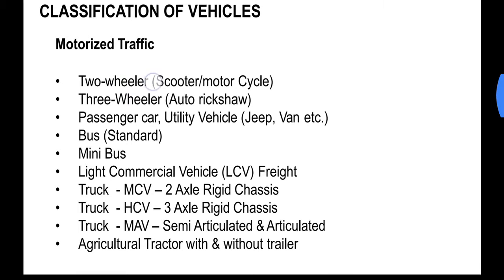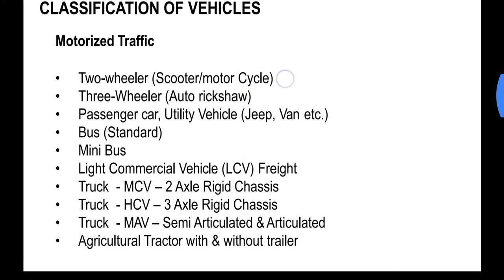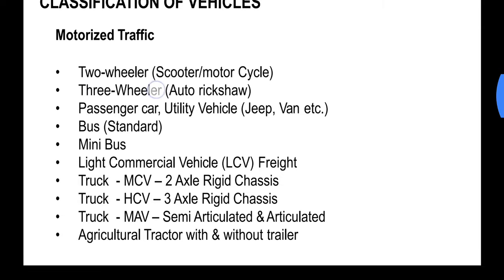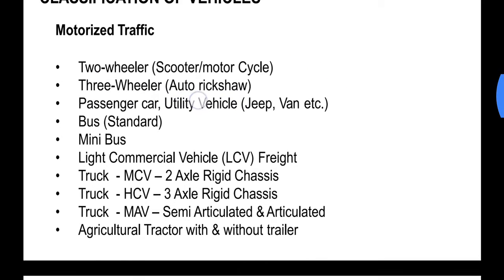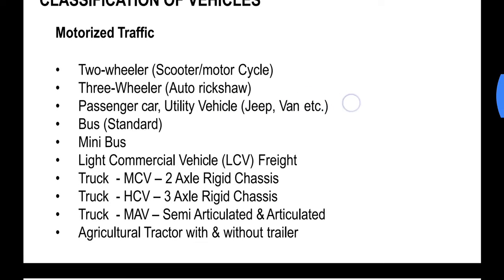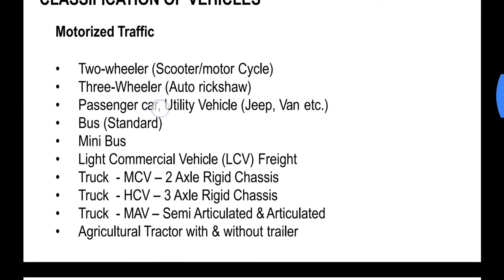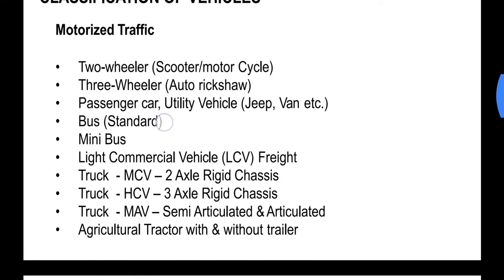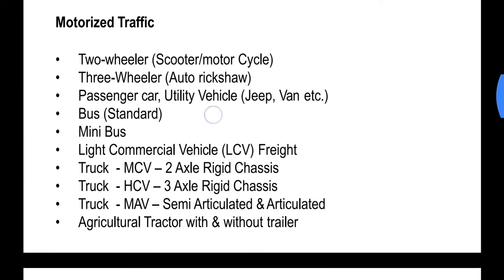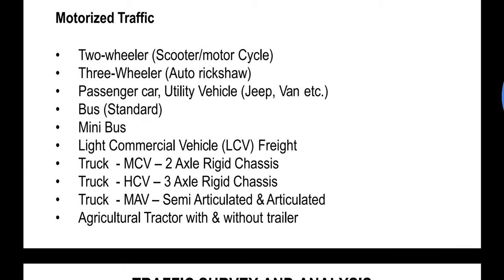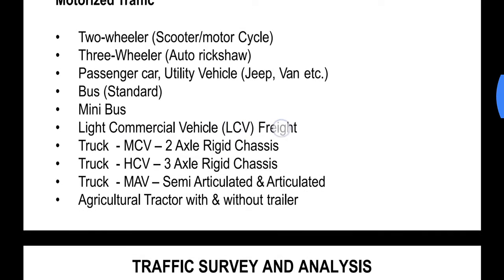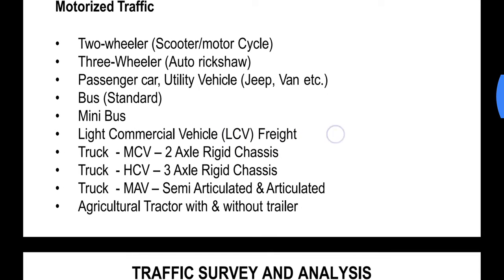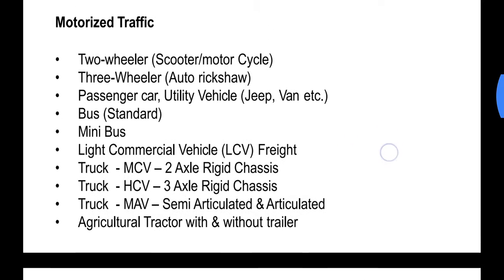There are two-wheelers, which may include scooter and motorcycle, three-wheeler, that is auto rickshaw, passenger car or utility vehicle, that is jeep, van, etc., bus, which is the standard bus, minibus, light commercial vehicle, also known as LCV, or freight vehicles, or goods vehicles.